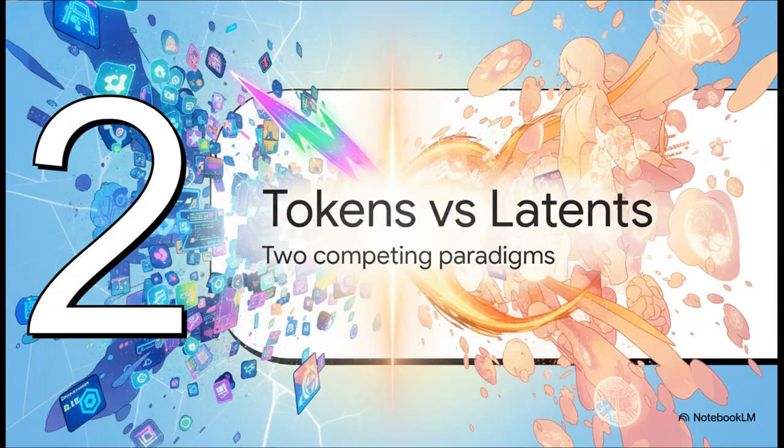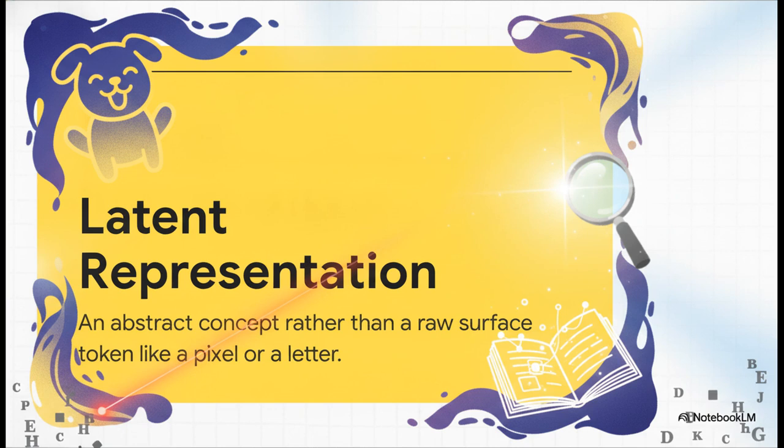Section 2. Tokens versus latent concepts. These are essentially two competing paradigms for how AI can learn. So what is the actual difference between predicting raw data versus abstract concepts? Well, the working theory right now is that learning simply isn't efficient at the level of raw, surface-level tokens. When an AI tries to learn by predicting the exact next pixel in an image, or the exact next letter in a word, it just gets totally bogged down in the noise.